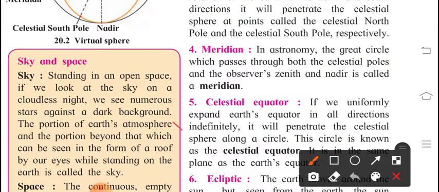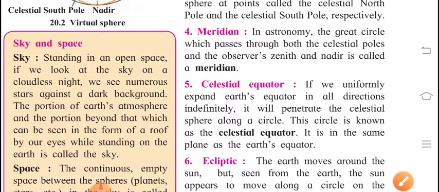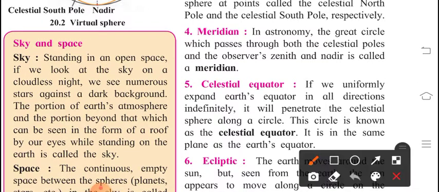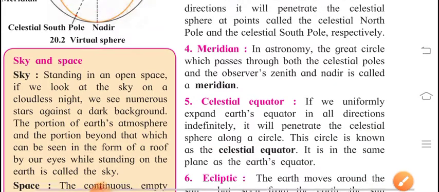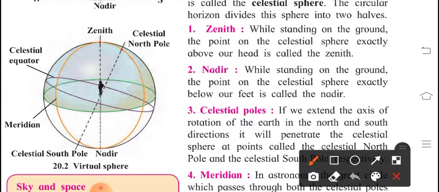Now next is celestial equator. If we uniformly expand Earth's equator in all directions infinitely, it will penetrate the celestial sphere along a circle. This circle is known as the celestial equator. You can observe here in this diagram, we have to extend these points. You can observe the purple colored circle on the sphere. That is the celestial equator.